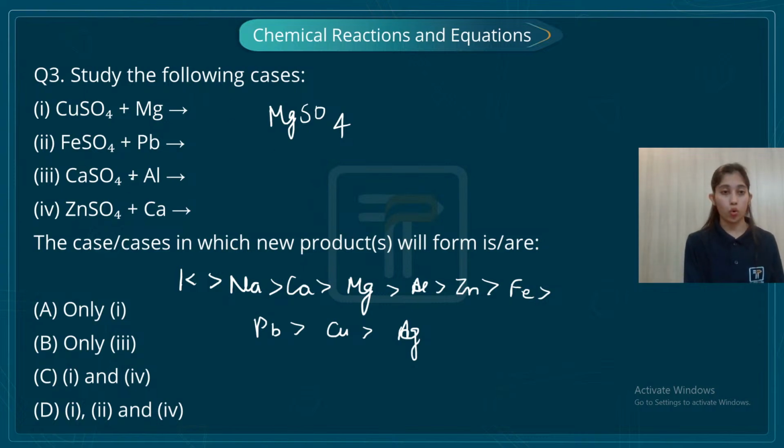Yes or no? No. Then comes aluminium. Is aluminium going to displace calcium from its salt solution? No. Then comes calcium. Is calcium going to displace zinc from its salt solution? Definitely yes. So the option which follows this is first and fourth. So option C, which says first and fourth, is the correct option.